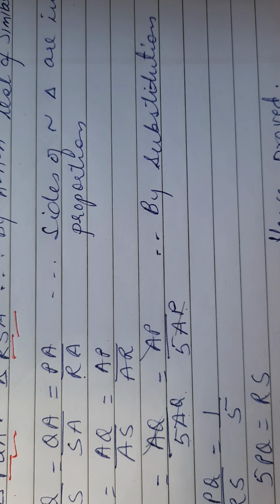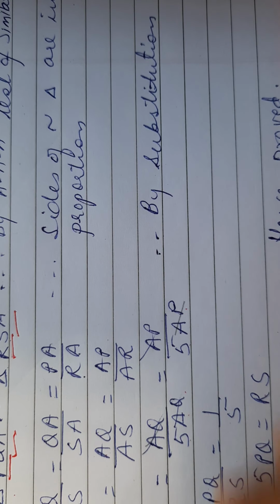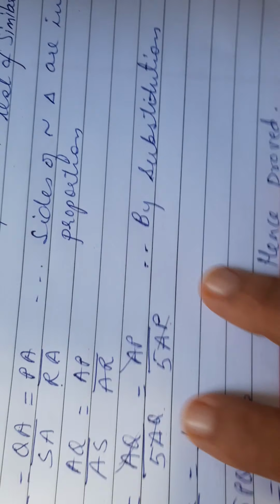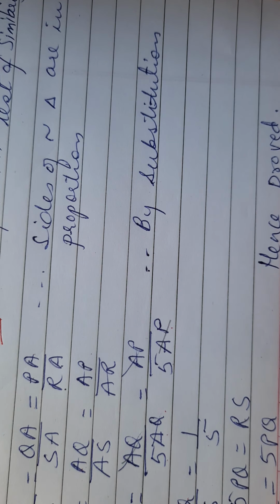Now we come to the next question, question number 6. Question number 6 is also a trapezium, so we can use the same concept and solve it.